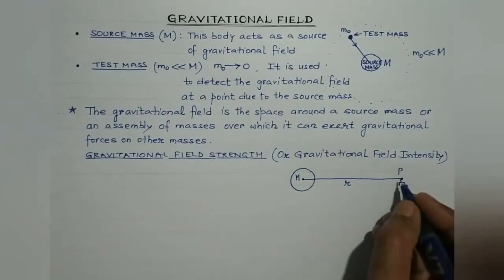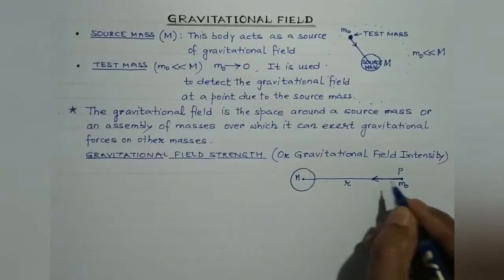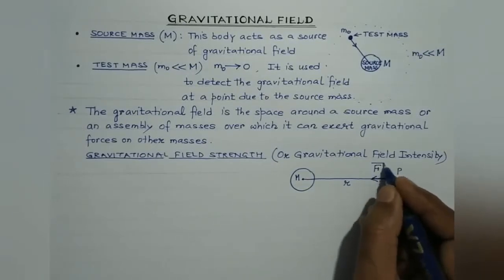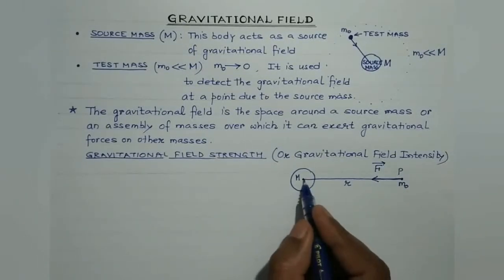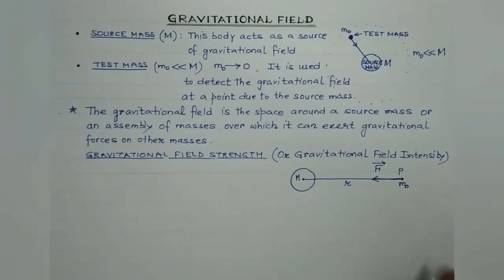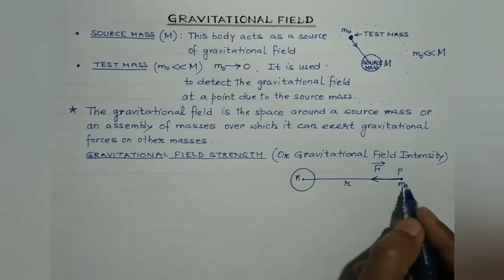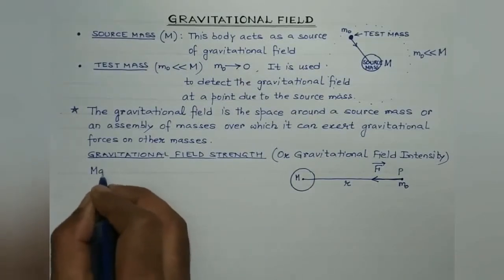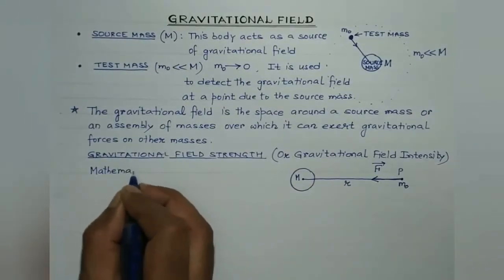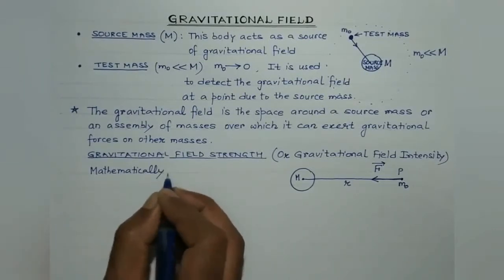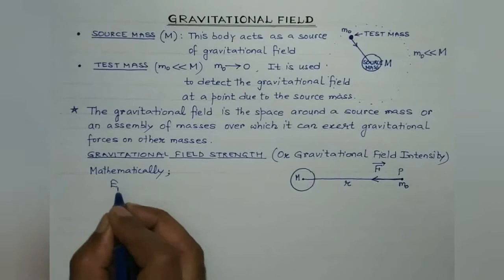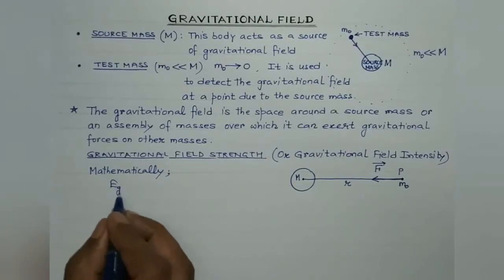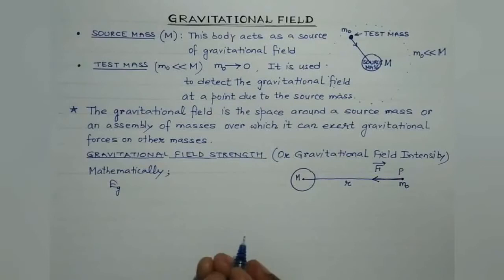So suppose F is the force experienced by this test mass. It will experience a gravitational force. Obviously, the source mass will also experience the same force, but in the opposite direction. So this force experienced by the test mass per unit test mass will give us the measure of the gravitational field strength. Mathematically, suppose we represent the gravitational field strength by Eg. G stands for gravitational, and field we represent by capital letter E.